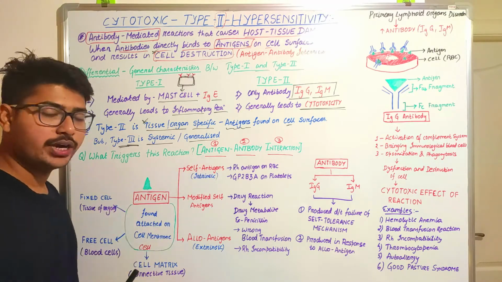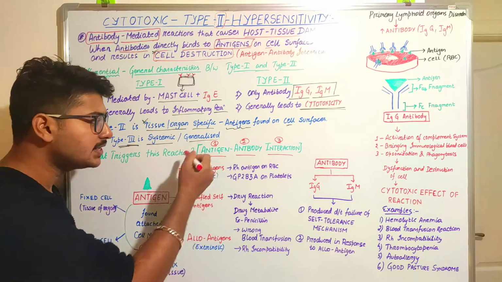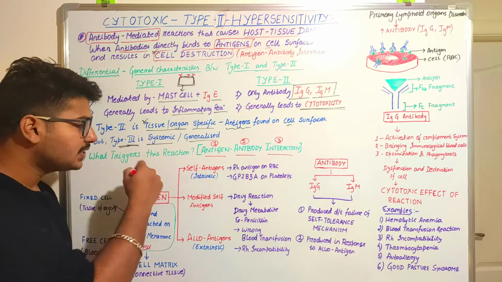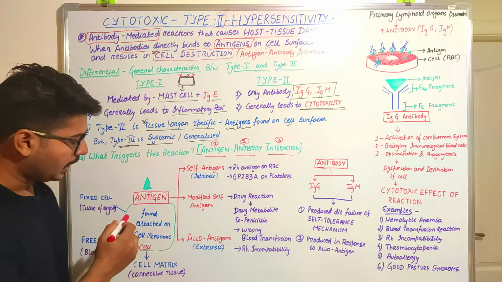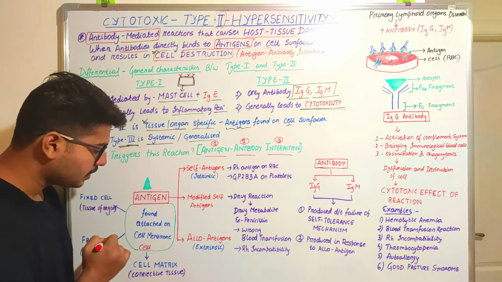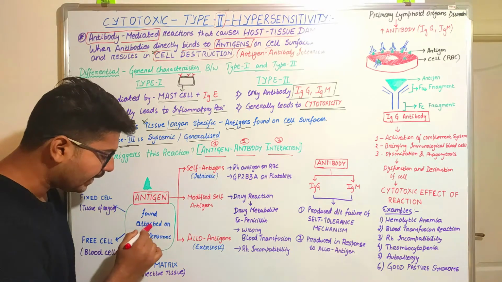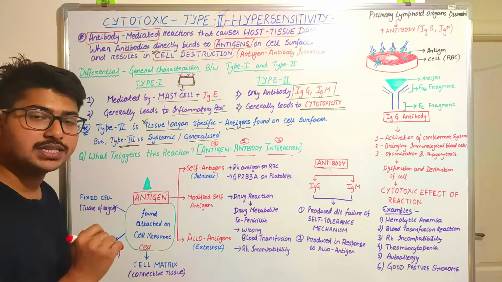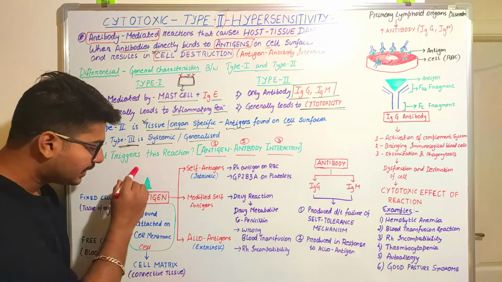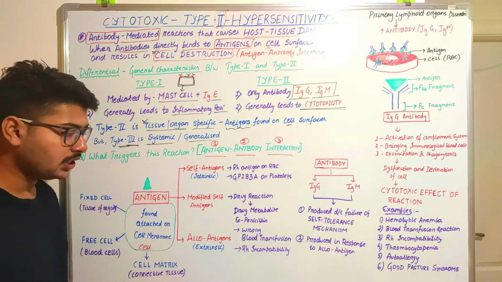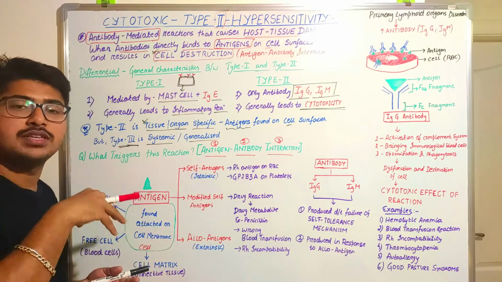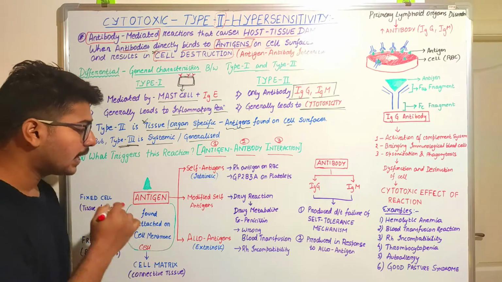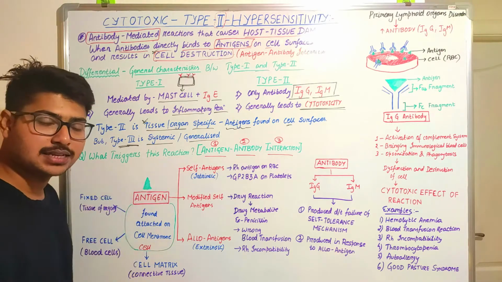Yes, the first component will trigger the reaction, that is the antigen. And what is the situation that will cause this reaction? Yes, when the antigens are found attached to the cell membrane of a cell. This is a complex situation: when an antigen is attached to the surface of a cell membrane, then we will get this reaction.